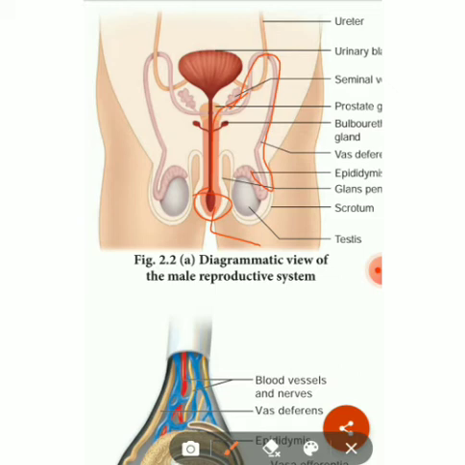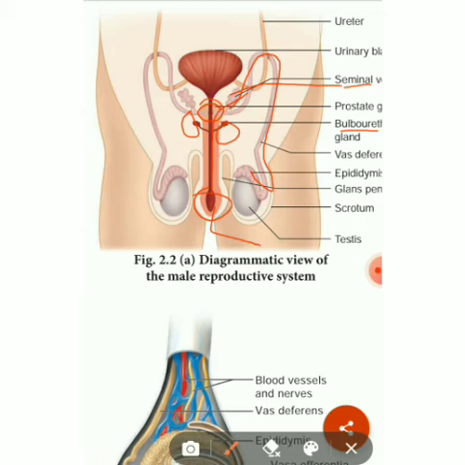The accessory glands of the male reproductive system include the seminal vesicles, the bulbourethral glands, and the single prostate gland. This bulbourethral gland is otherwise called the Cowper's gland. So three glands are there. One is the seminal vesicle, already we know. Another is the bulbourethral gland, the two enlarged regions you are seeing here, also called Cowper's gland. Then another one is the prostate gland, this region you are seeing.